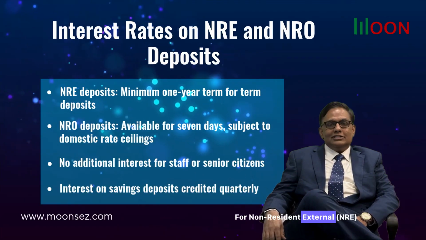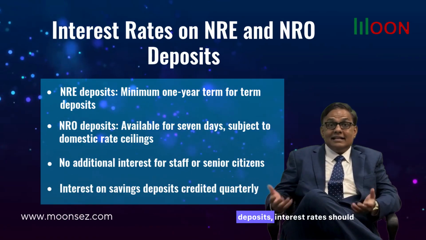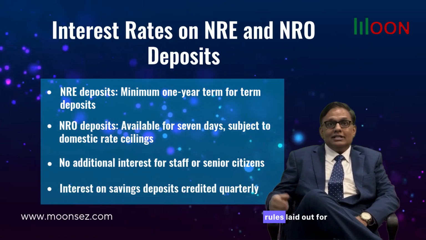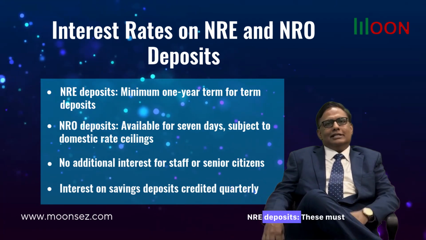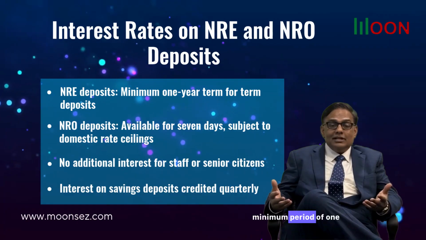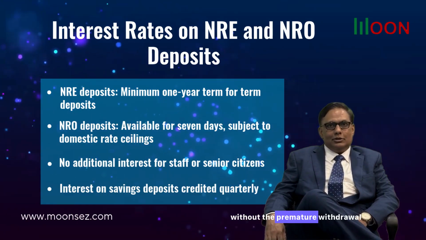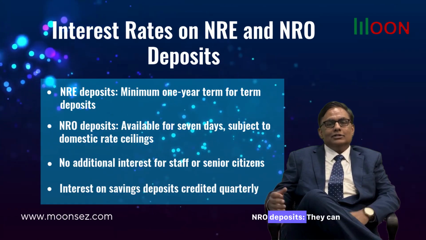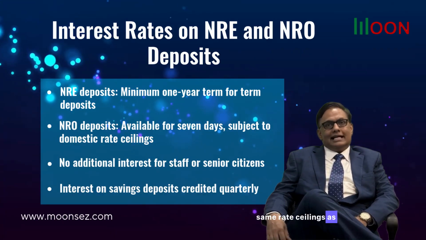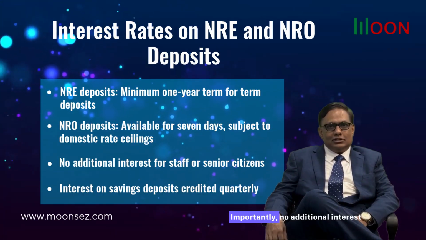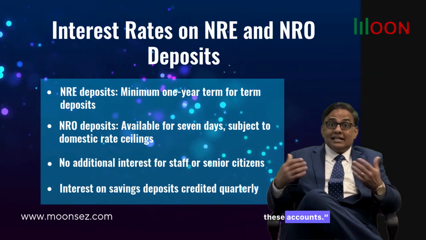For non-resident external (NRE) and non-resident ordinary (NRO) deposits, interest rates should align with the general rules laid out for domestic deposits, but with some key differences. NRE deposits. These must be held for a minimum period of 1 year for term deposits, and banks have the freedom to offer them without the premature withdrawal option. NRO deposits. They can have a minimum term of 7 days and are subject to the same rate ceilings as domestic term deposits. Importantly, no additional interest for staff or senior citizens is applicable to these accounts.